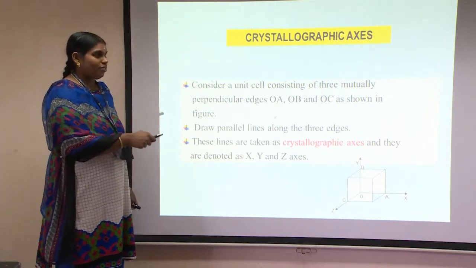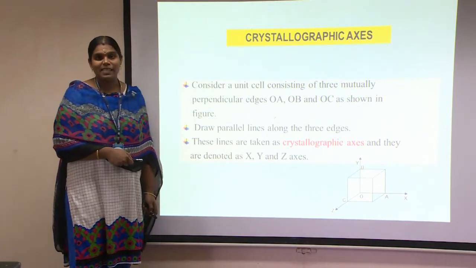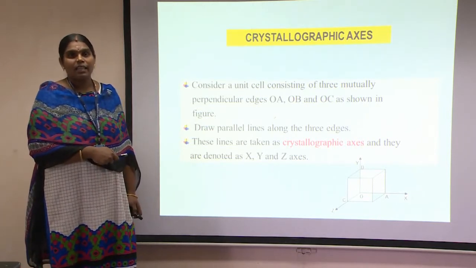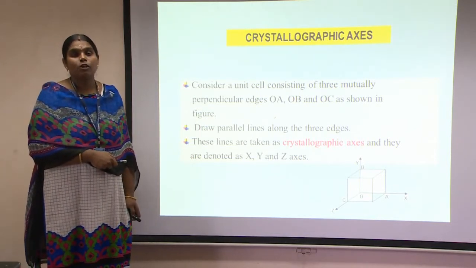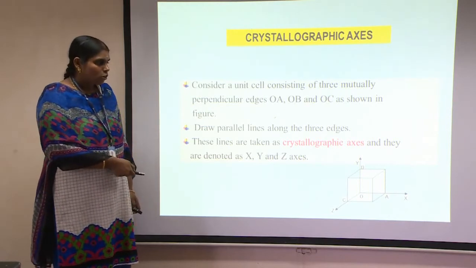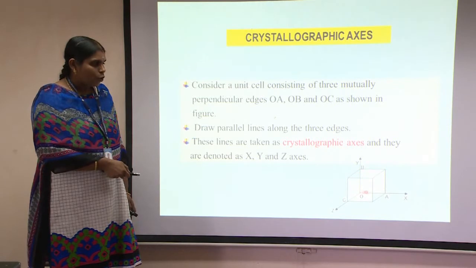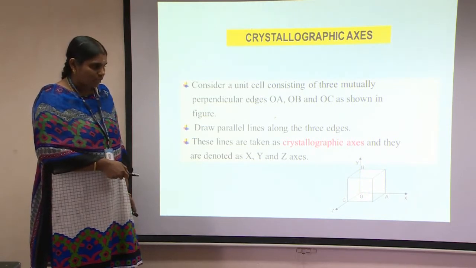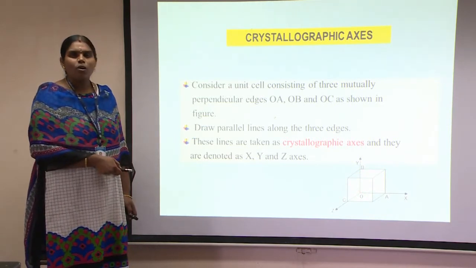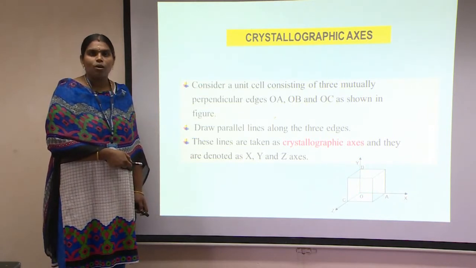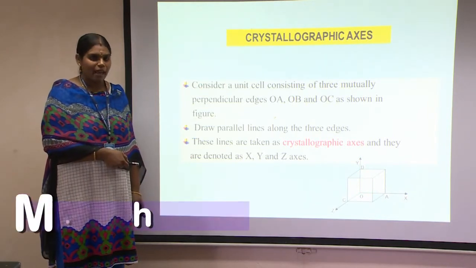So the crystallographic axis. Already in the space lattice, I mentioned the translational vectors and the translational angles, which are called interfacial angles. For example, I consider a cubic structure. In a cubic structure, I draw three axes, which in coordinate axes we represent as x, y, z, and these axes are called crystallographic axes.